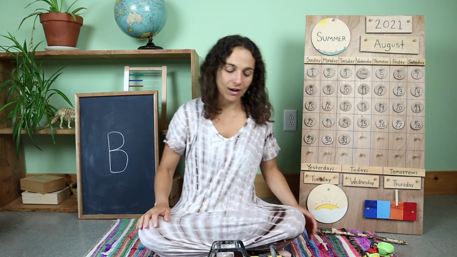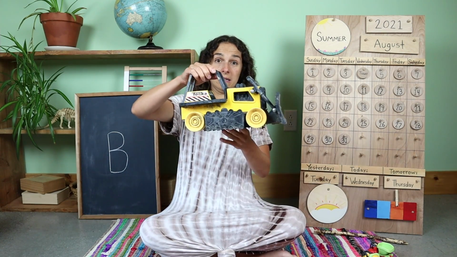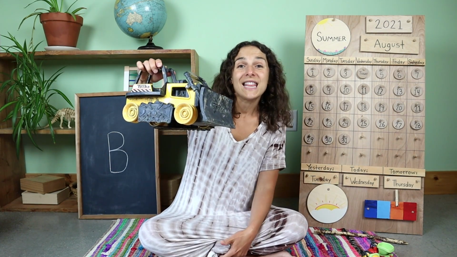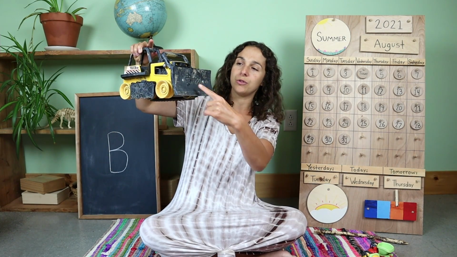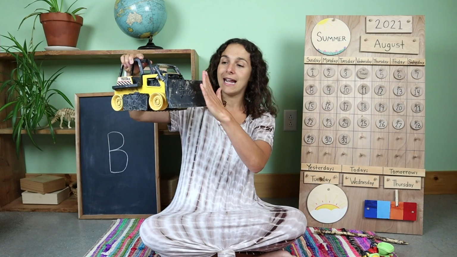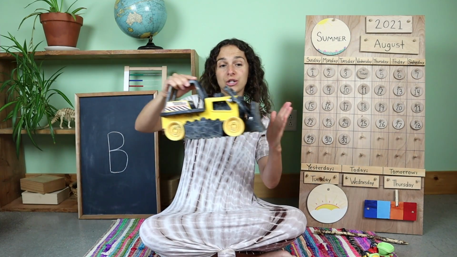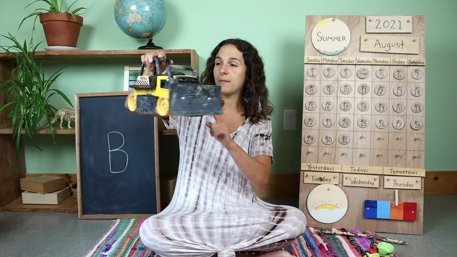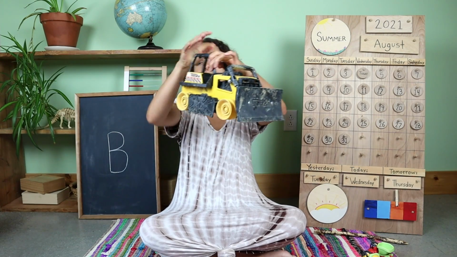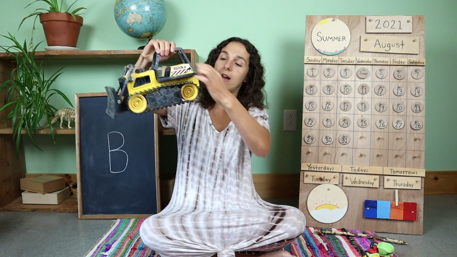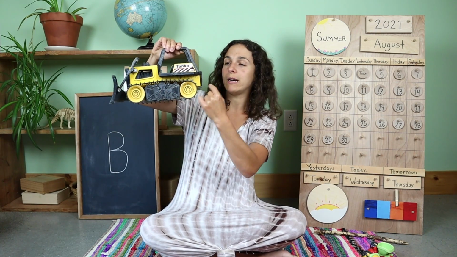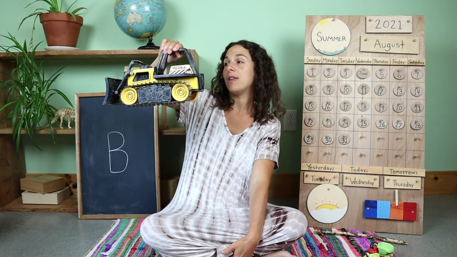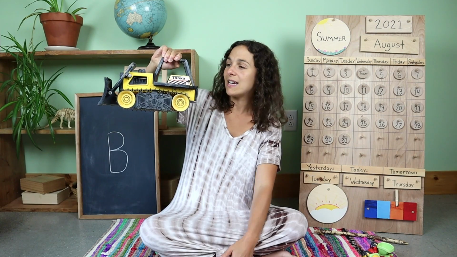And the last truck that I have to show you today is this one. This is called a bulldozer. At the front of the bulldozer is a blade, and that is used to push rocks and dirt. Most bulldozers have crawler tracks on them right here. A crawler track is a very large wheel, and it prevents the bulldozer from getting stuck.